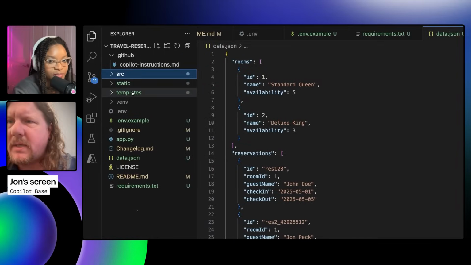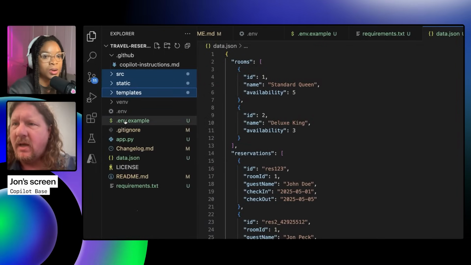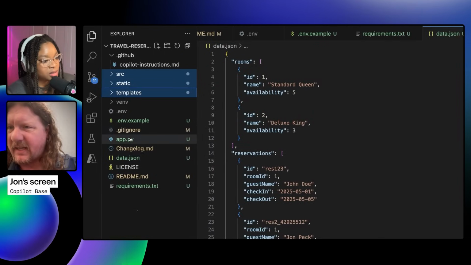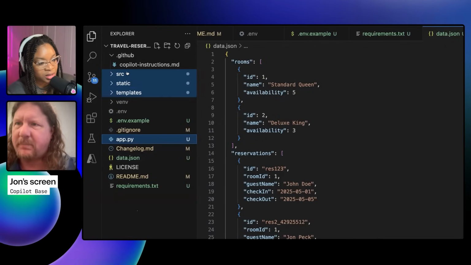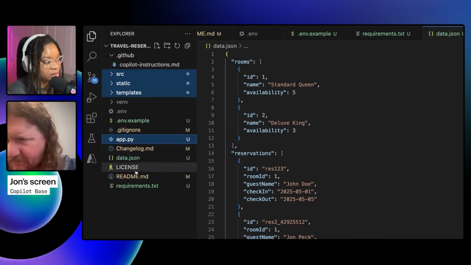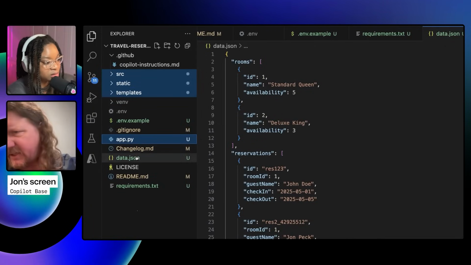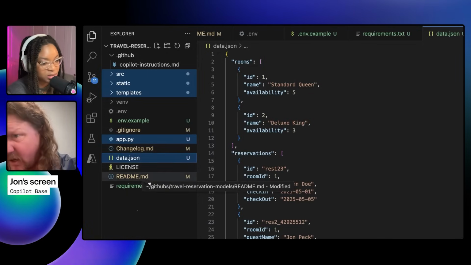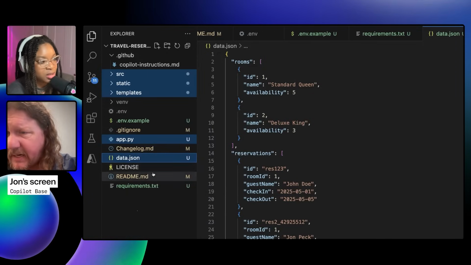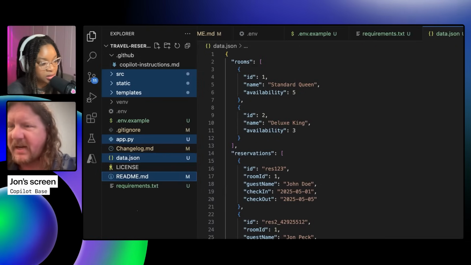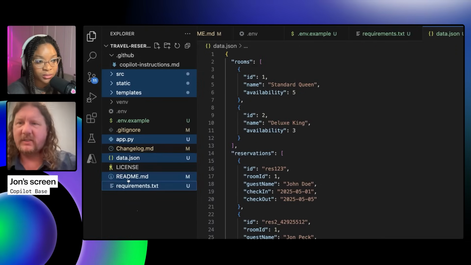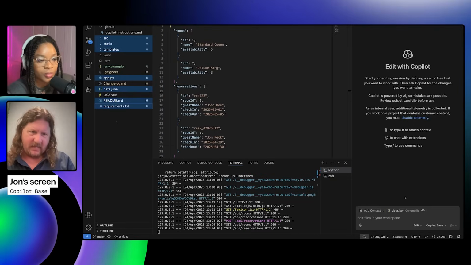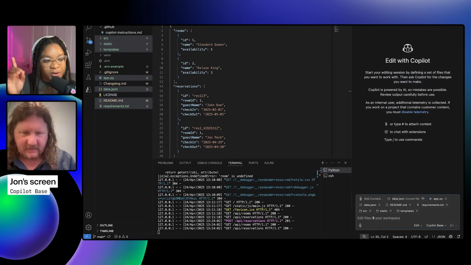Okay. All right. So I'm going to grab basically just everything I think is going to be relevant. I don't think the env matters for this, but probably the static and the templates are going to be important. The changelog obviously won't. The data, I don't know if it has price in there. And I wonder if I include the README, I wonder if it'll adjust the README. So okay, I'm just going to pull all of those into my context.